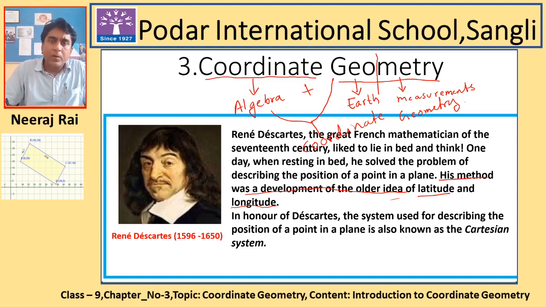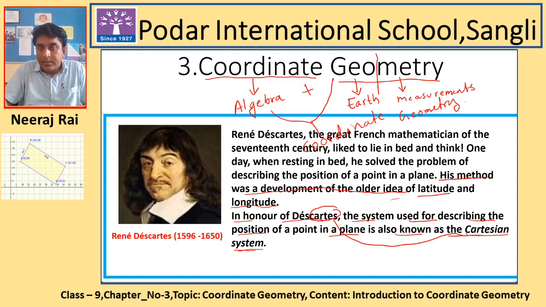So the core part of coordinate geometry, if you can see here in the second line, it is written that in honor of Descartes, the system used for describing the position of a point in a plane is also known as the Cartesian system. So he has developed an idea called the Cartesian system. This point is very important, Cartesian plane or Cartesian system. This name has come from the second part of his name, that is Cartes. From this Cartes, the name Cartesian system has been derived.